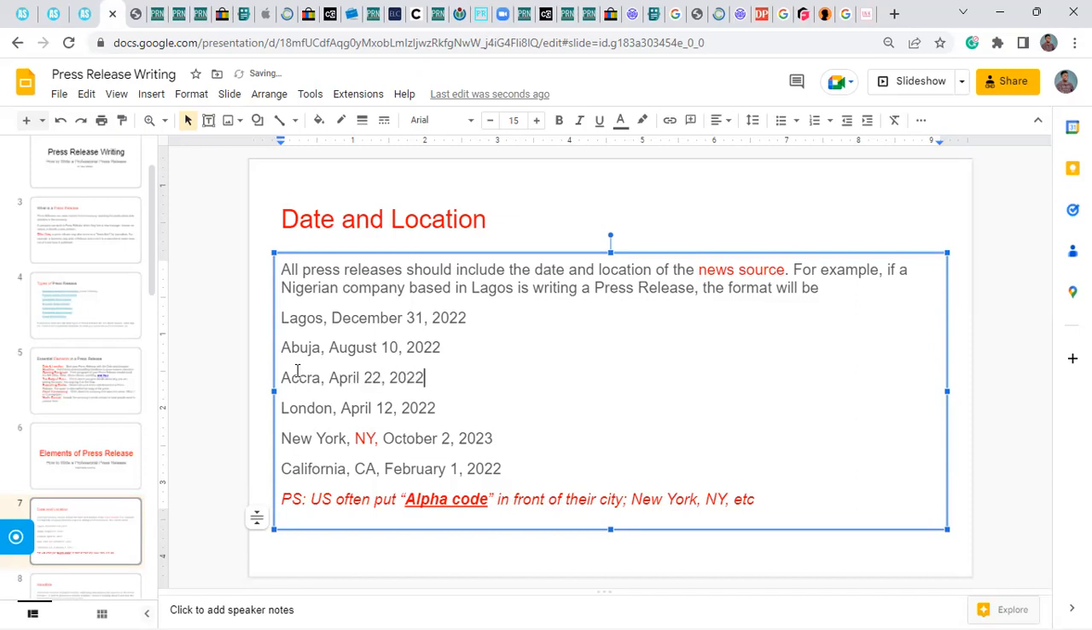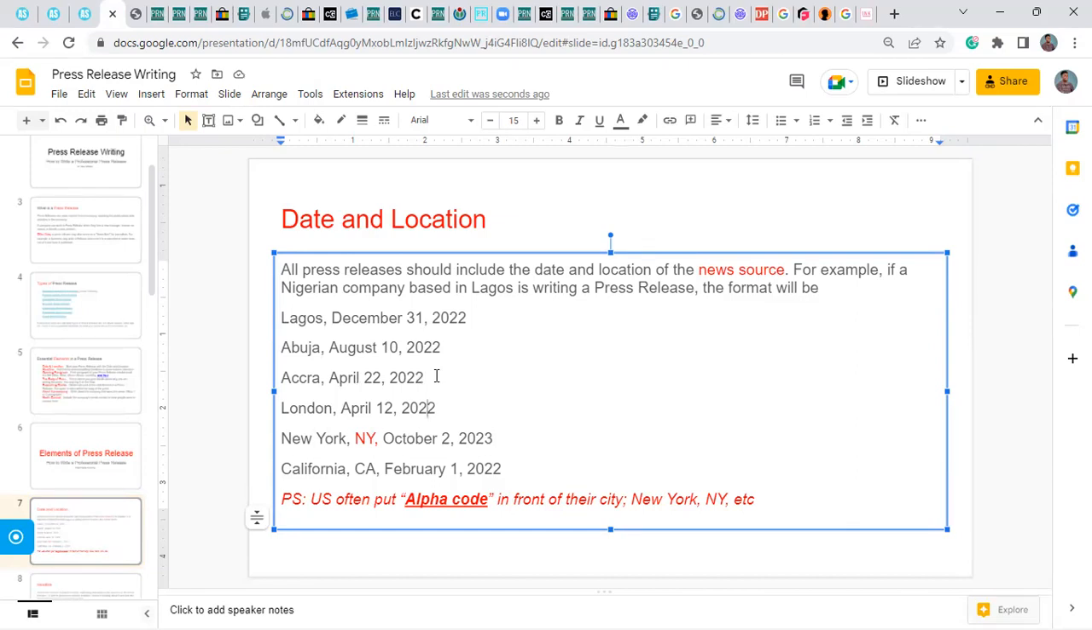Maybe a company in Accra, Ghana, is creating a press release and sending it from their head office in Accra. It should be Accra, April 22, 2022. Now, here is a press release coming from London, a company that is most likely based in England. So, London, April 12, 2022.